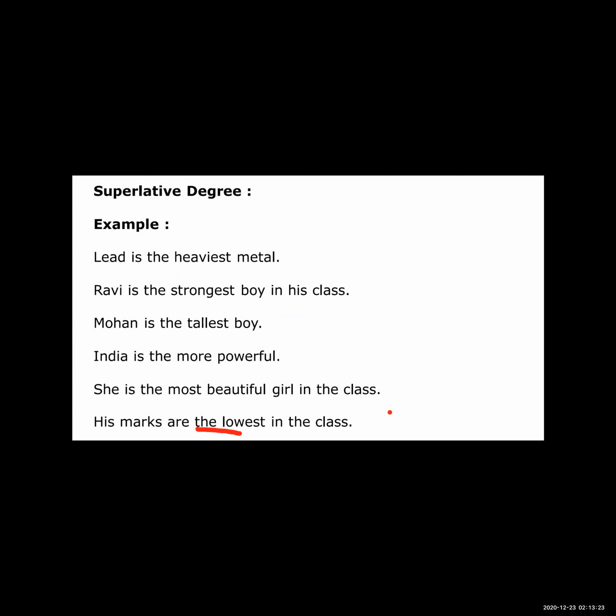est form of the adjective. Okay, now see more and most.